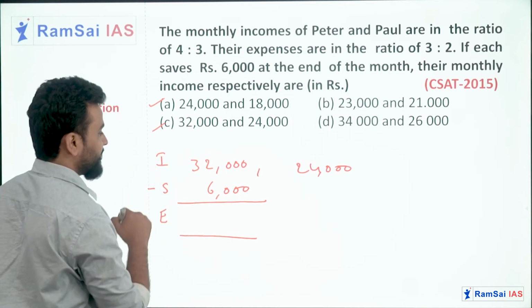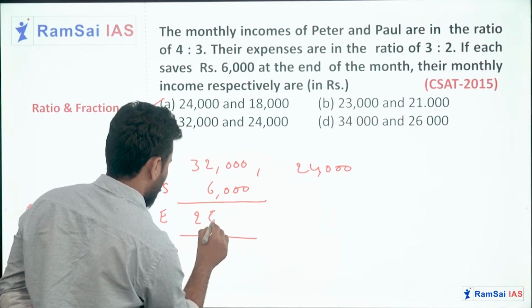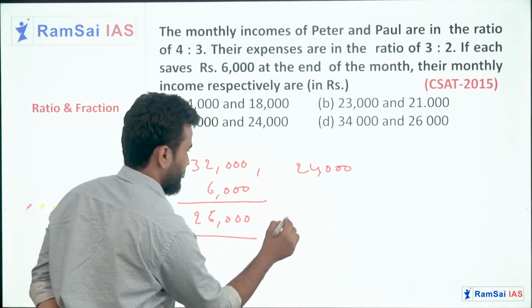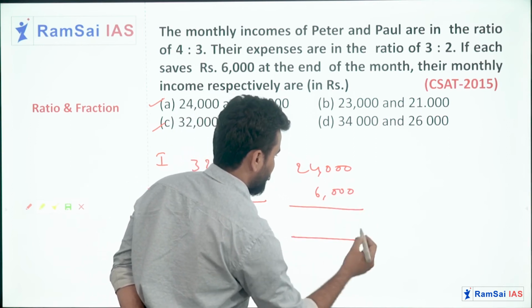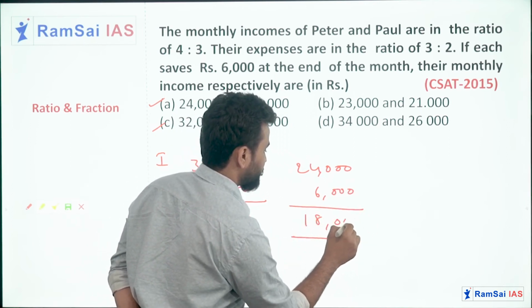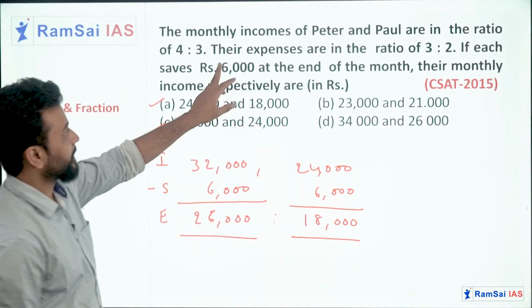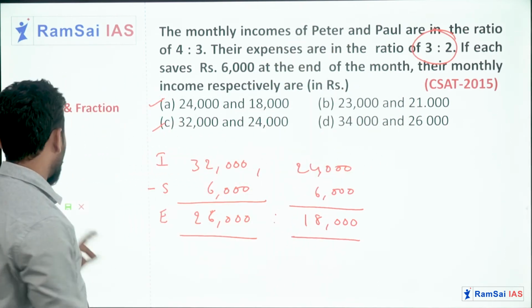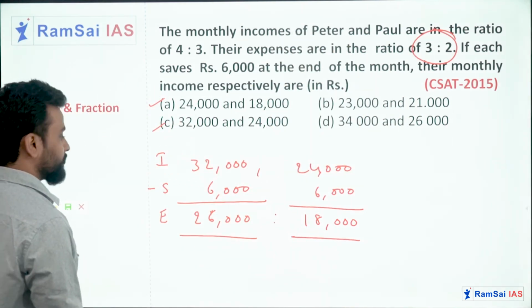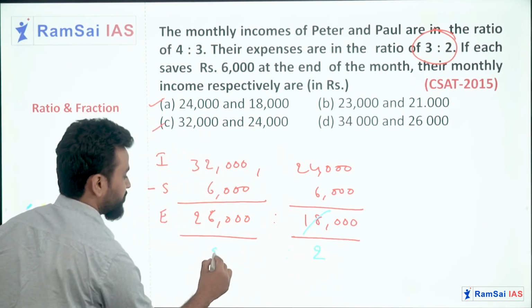Then the expenditure will be 26,000 for this. Yes, if I subtract 6,000 from 24, then it gives 18,000. Now this ratio should be 3:2. Their expenses ratio should be 3:2. So if you want to get 3:2, 9 2s are 18, it should be 27.